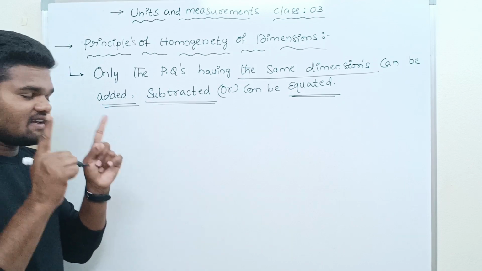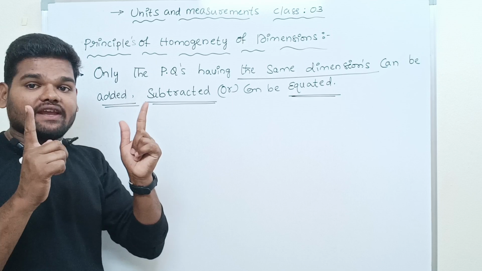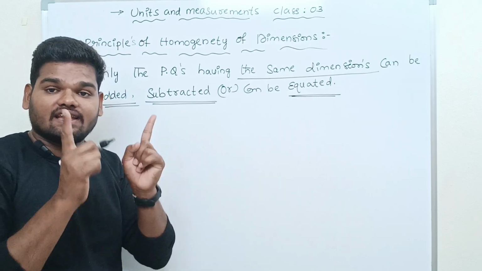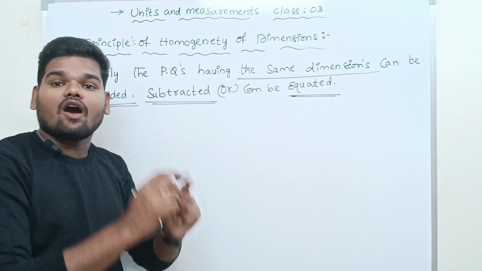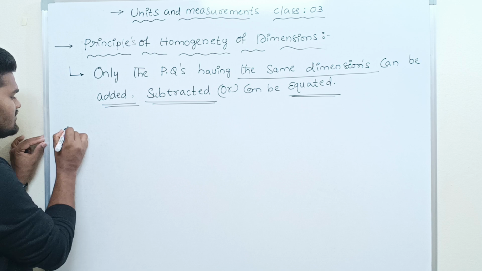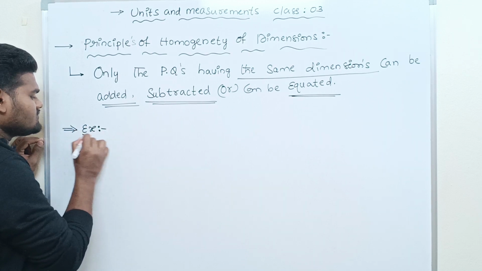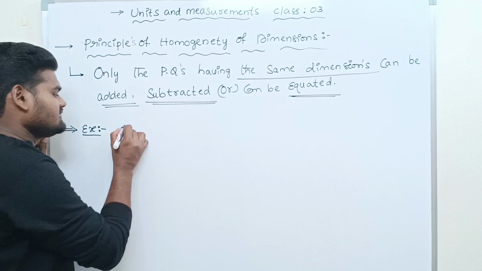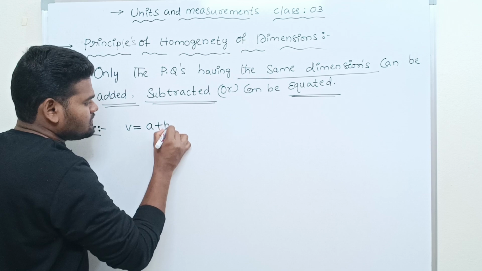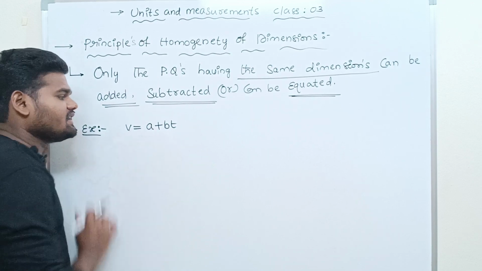So listen carefully and keep this statement in your mind: physical quantities having the same dimensions can be added, subtracted, or equated. Is this clear? I'm going to give one example. Say the given equation is v = a + bt. I'm taking a simple equation.